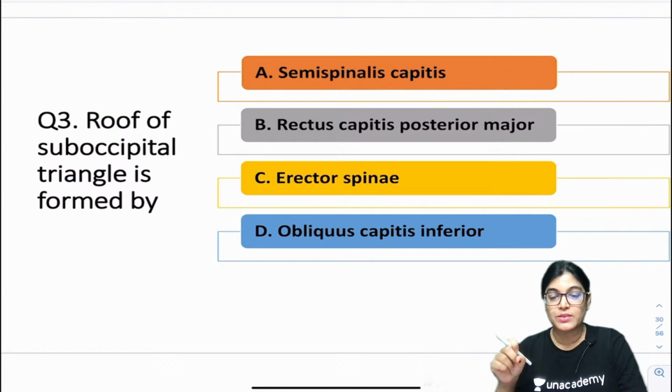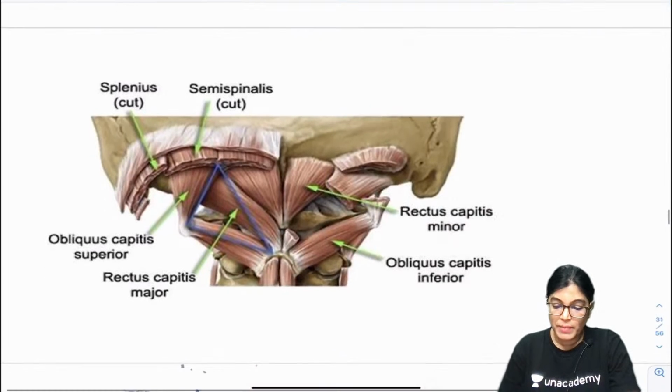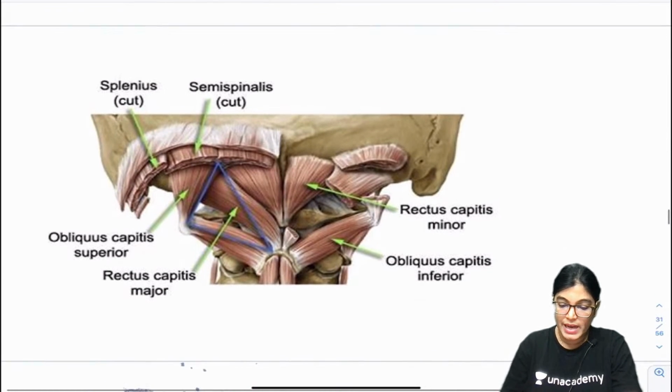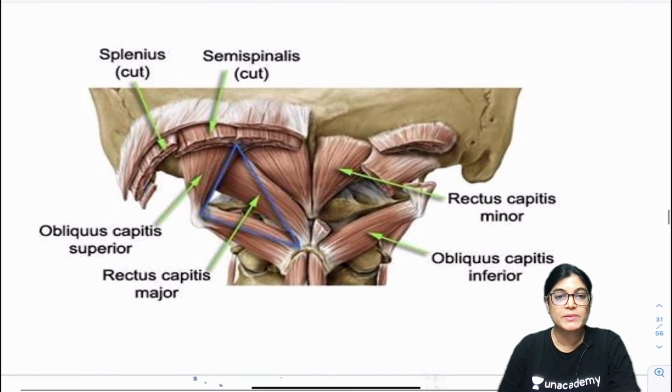in the previous 2 sessions I have explained about sub-occipital triangle, and all of you are absolutely right. The correct answer is A, semispinalis capitis. Got it? Yes, absolutely right. Most of you are right. So my dear friends, I will just show you this diagram and it will be clear to you, not going much into details of sub-occipital triangle.